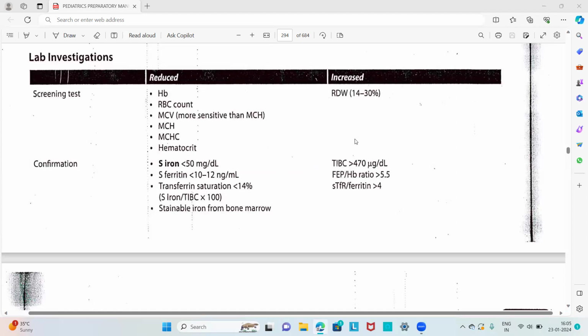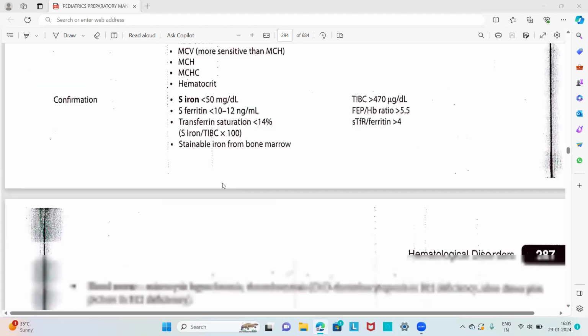The total iron binding capacity is increased, greater than 470 microgram per deciliter, but the serum iron, serum ferritin and transferrin saturation are also decreased. The stainable iron from the bone marrow is also reduced. That is all regarding the confirmatory findings. So we have a screening test and a confirmatory test.